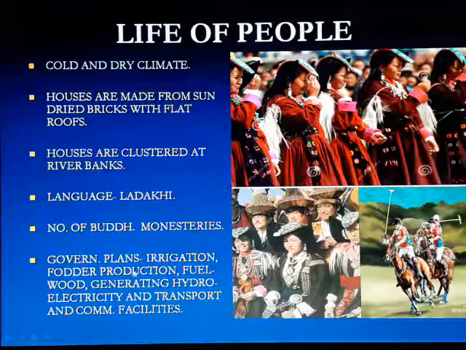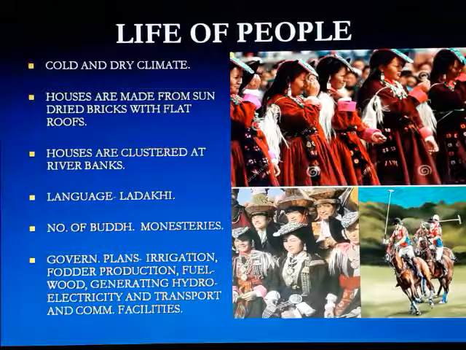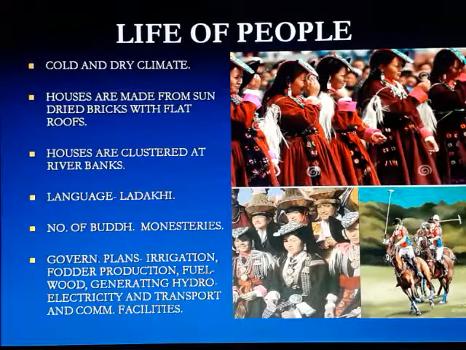The government has made many plans for this area. They are trying to develop the irrigation system and fodder production. They are providing fuel to the people. They are trying to generate hydroelectricity, and provide transport and communication facilities to the people. Hydroelectricity is an important factor out here because of the rivers, especially the Indus River, which is suitable for producing hydroelectricity. There are also some tributaries of that river in such places.